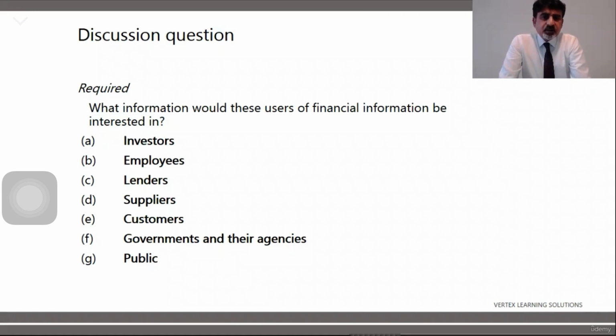Remember, you've got the same set of financial statements, one income statement, one balance sheet, but different groups of people see it differently because their objectives are different. They are looking at different things within the financial statements. Not all of them are looking at the same thing. They are looking at different things because they have different questions in mind and different expectations from the business. So what investors are looking at, what employees are looking at, what lenders are looking at, they have a different perspective. So let's discuss them one by one.